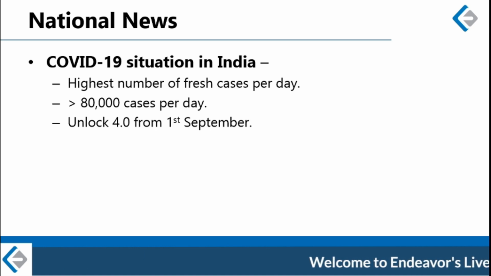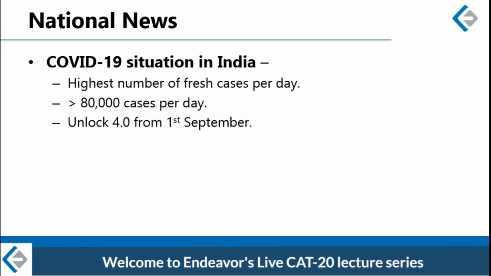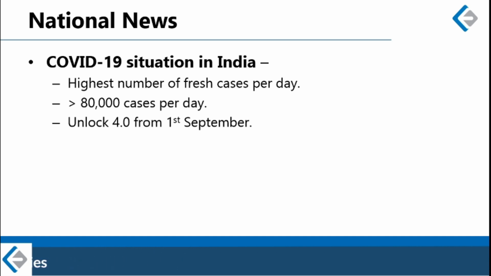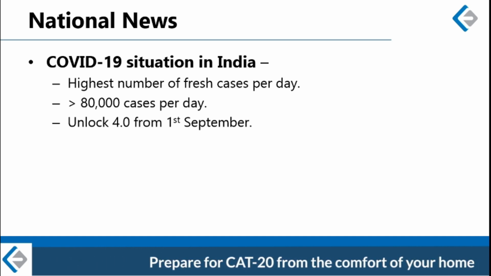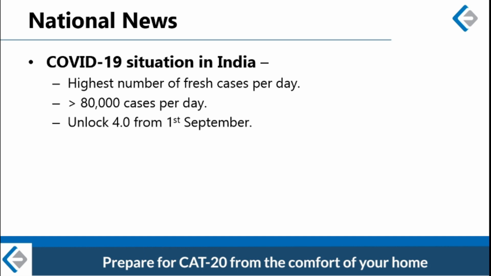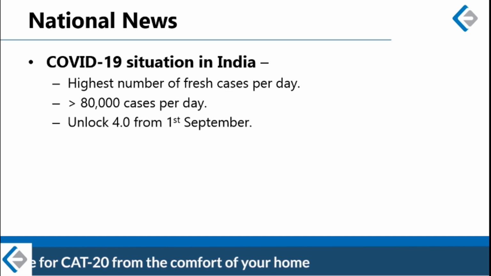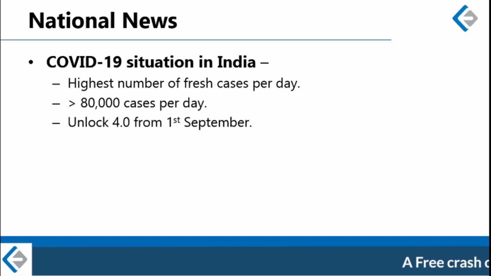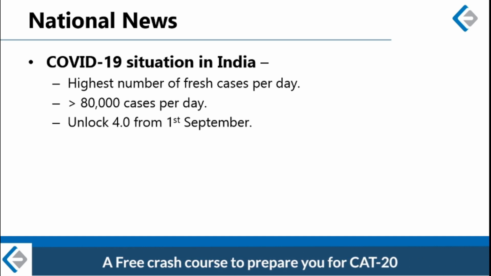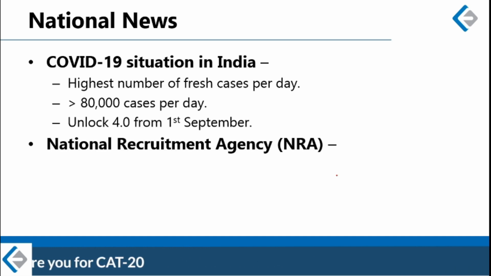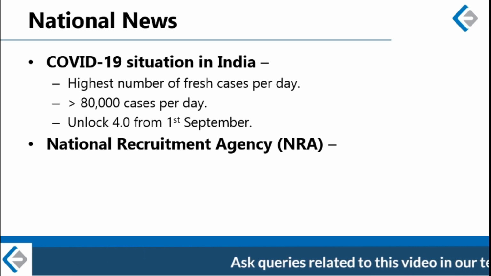India's alarming rise in cases comes as the government announced unlock 4.0 guidelines, under which almost all restrictions were lifted. Idea is to boost India's economy and get the country back to its original working manner. So September onwards or October onwards, when all the economic activities in India will be allowed, number of corona cases are expected to rise even further. All right, so this is COVID situation in India. Next is a positive development.